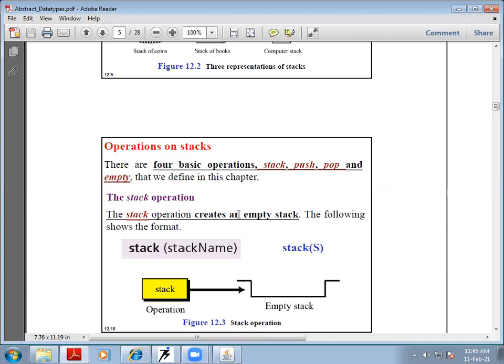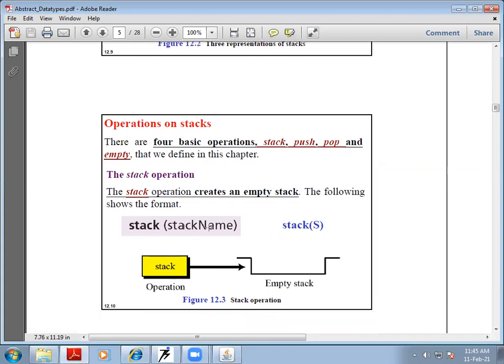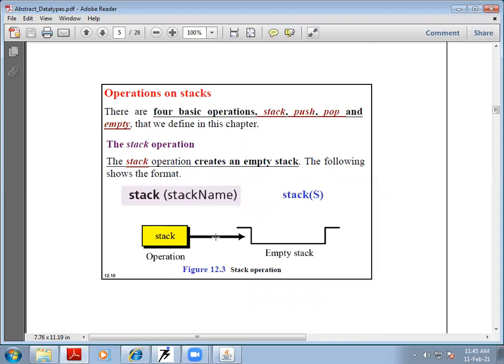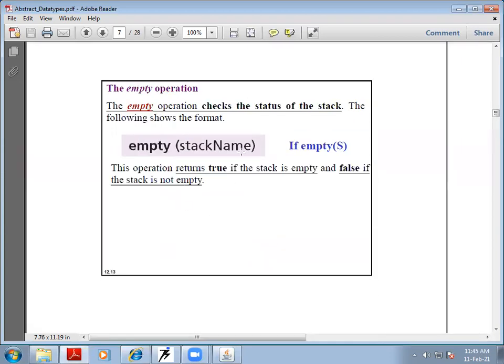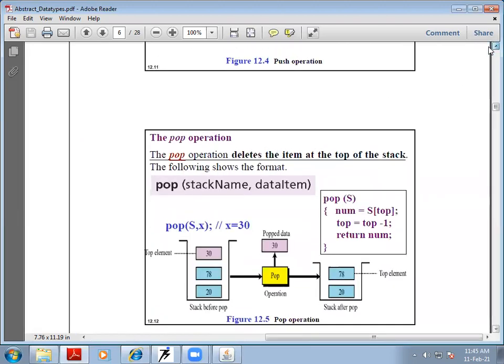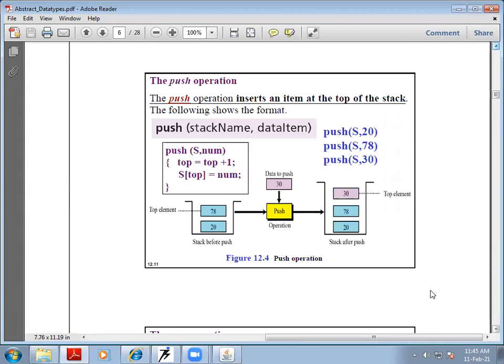So in stacks in general, not talking about Perl, there are four basic operations: stack, push, pop, and empty. The stack operation is a function which creates an empty stack, and this is a diagrammatic representation of how a stack creates an empty stack. Empty stack. The push operation will insert elements at the top of the stack.